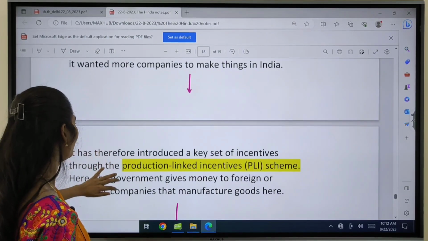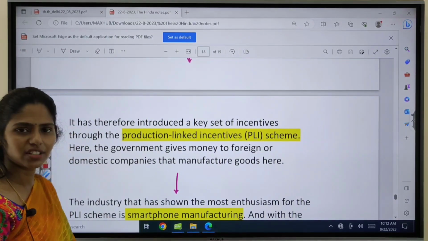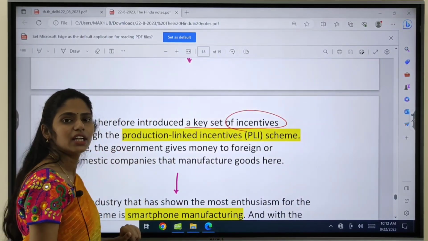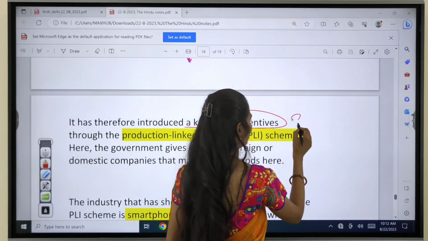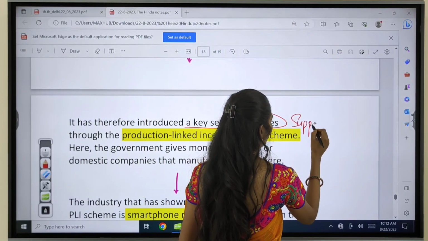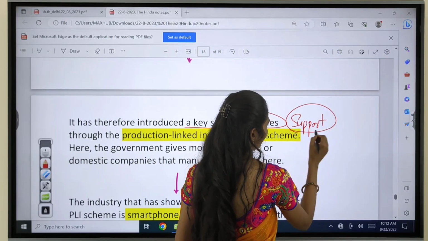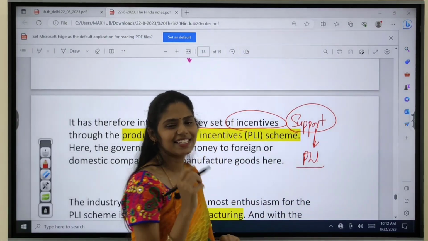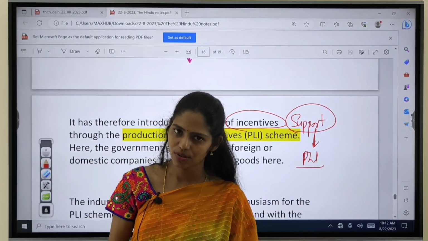If you move forward, you can see that to increase manufacturing, the government also came up with some incentive in the form of support. Support is given by the government, and that support is through the PLI scheme. So what is this PLI scheme? That is the Production Linked Incentive Scheme.